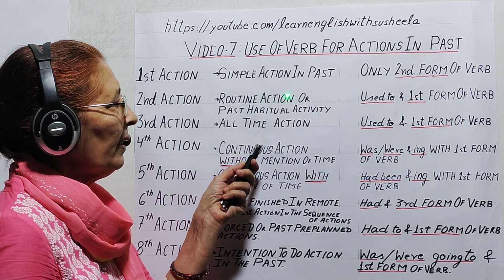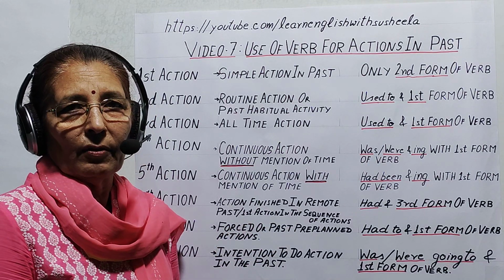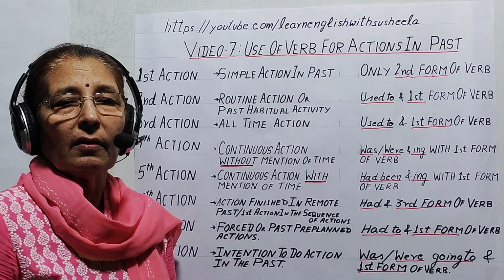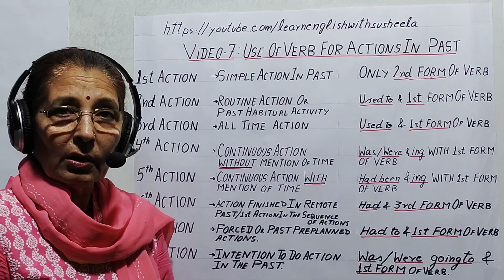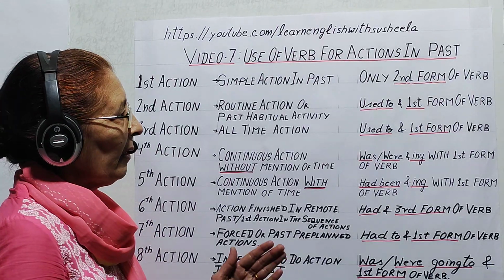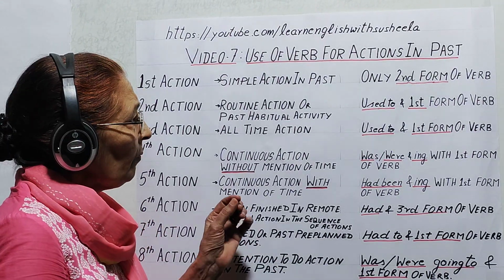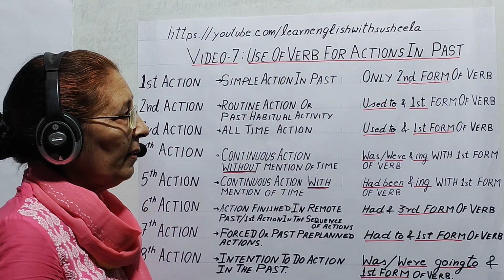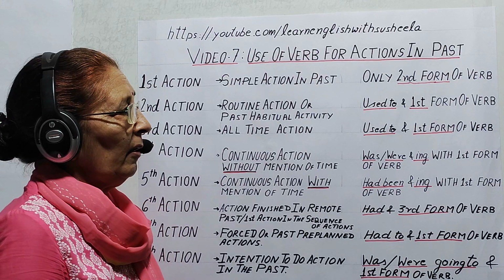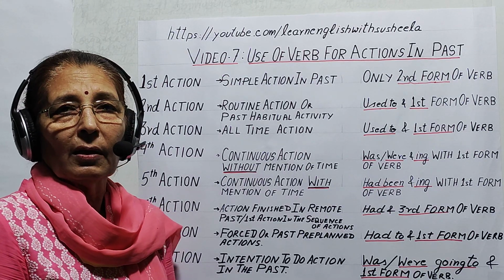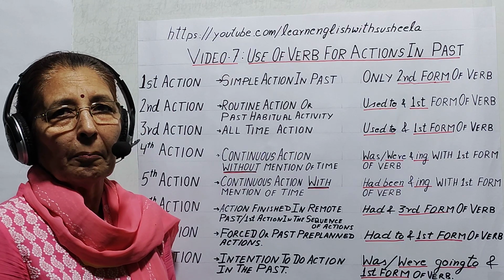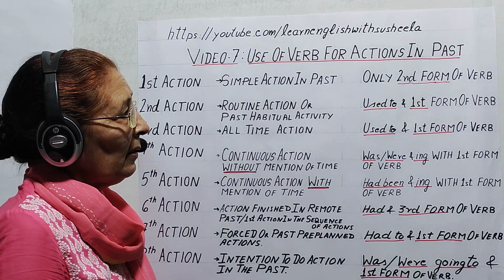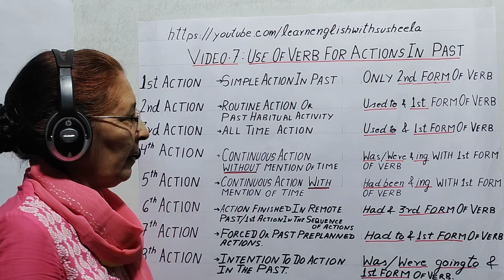Second action, routine action or past habitual activity. These actions include those actions which are done on daily basis, and if not done daily, they are done at regular intervals. Even general habits in the past include these actions, and here we use used to and first form of verb. For example, Gandhiji used to go to temple every day. She used to go to school by school bus. They used to play cricket every week.